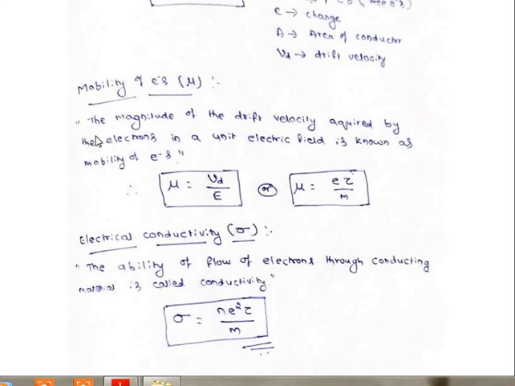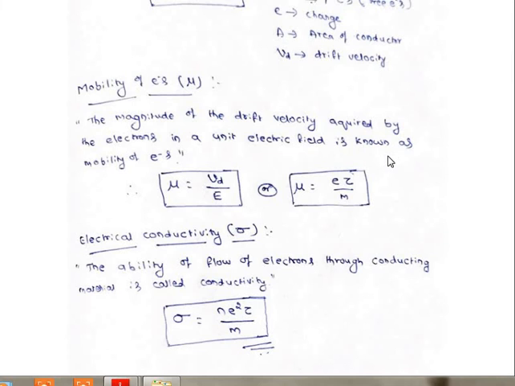Now coming to the mobility, mobility means it is the magnitude of the drift velocity acquired by the electrons. Means how many electrons have acquired that uniform velocity, that total magnitude we call mobility. The magnitude of drift velocity acquired by the electrons in a unit electric field.